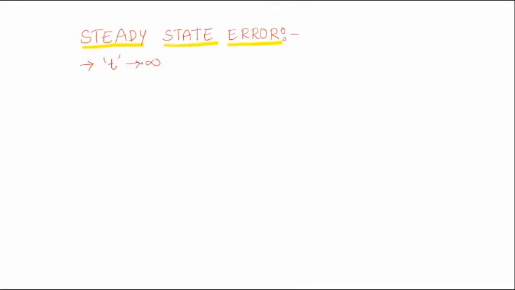Generally, steady state errors occur due to the nature of the input. That means the input may be a unit step signal, a unit ramp signal, or an impulse signal. So the steady state error value also depends on the nature of the input, and it also depends on the type of the system.